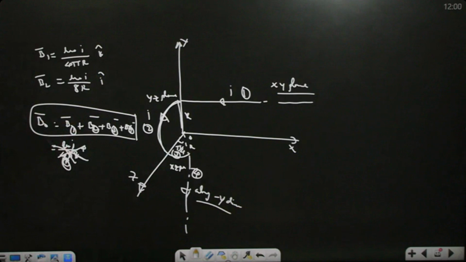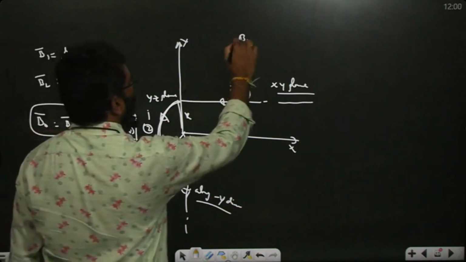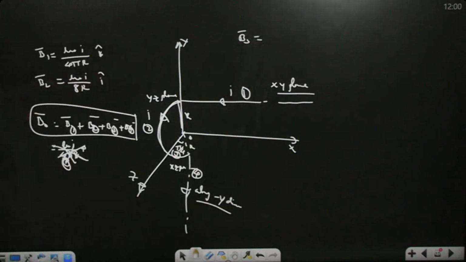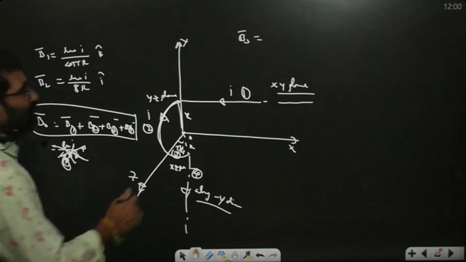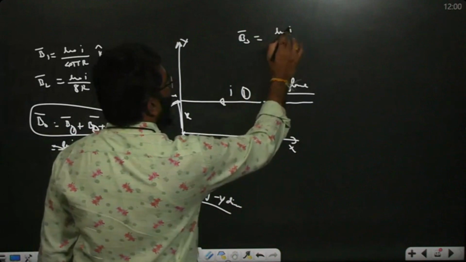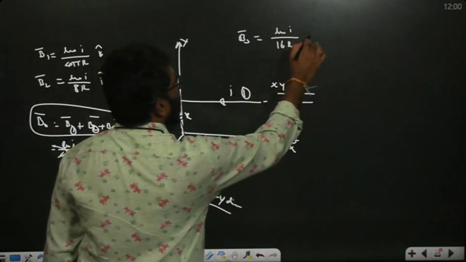Next part is what? B3. B3 bar. But for B3, that wire is in the XZ plane. Magnetic field must be in the J direction. So the angle must be π/4. So μ0I by 16R, J cap.